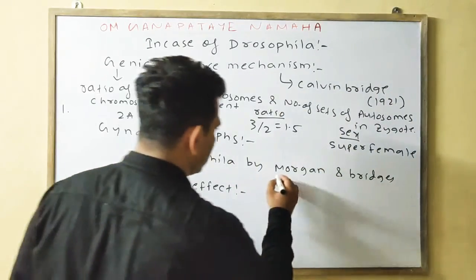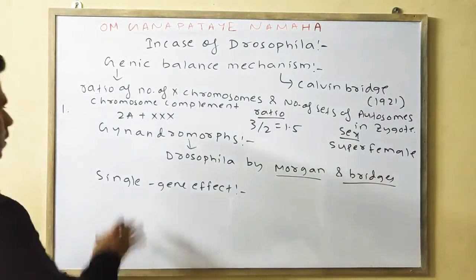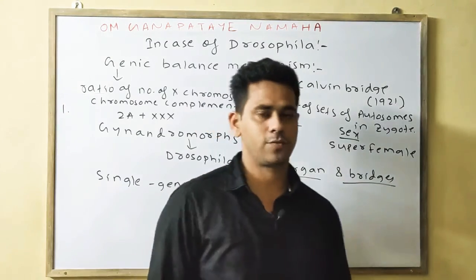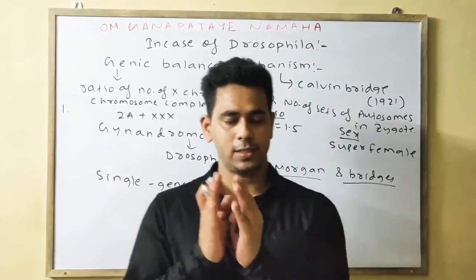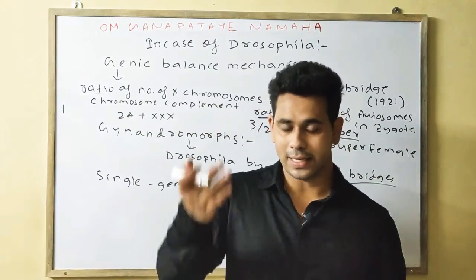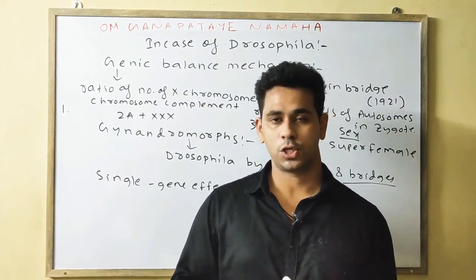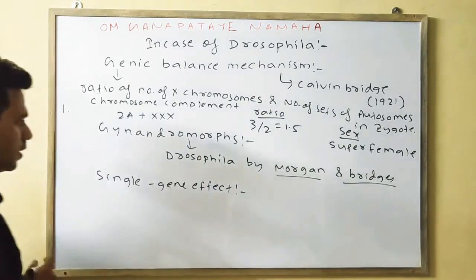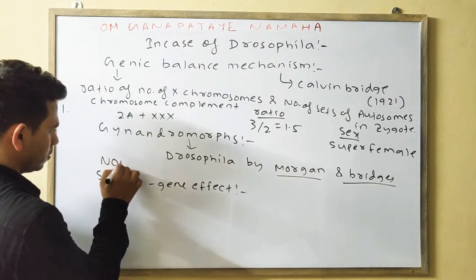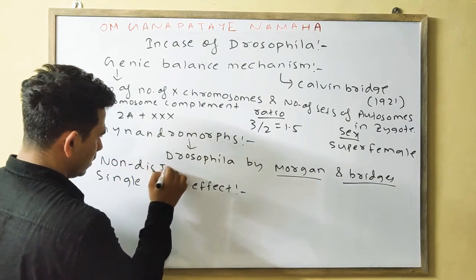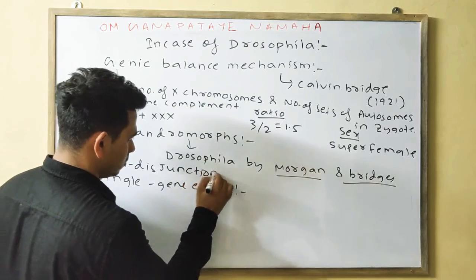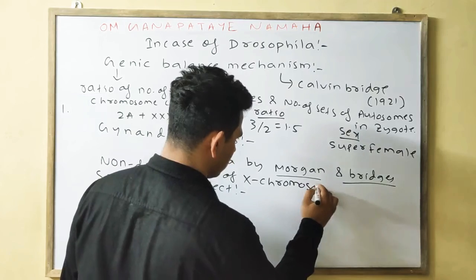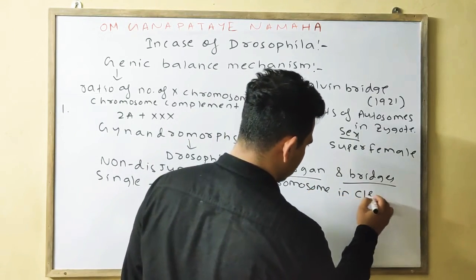Okay, Morgan and the Bridges. So the gynandromorphs consist of half male characters and half female characters, and this happens due to the non-disjunction of the X chromosomes during cleavage. Okay, non-disjunction of the X chromosome during cleavage.